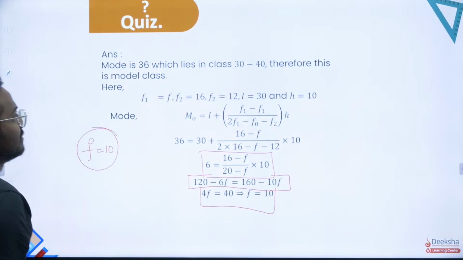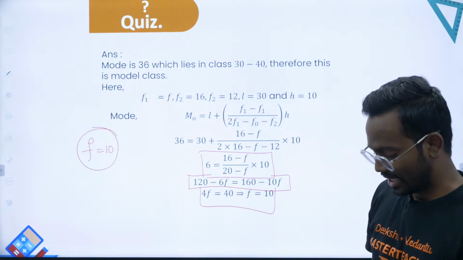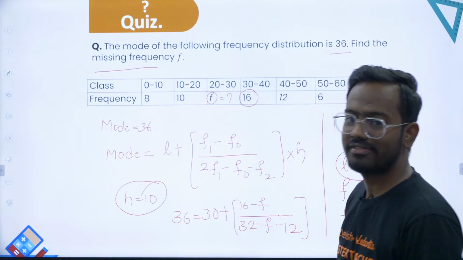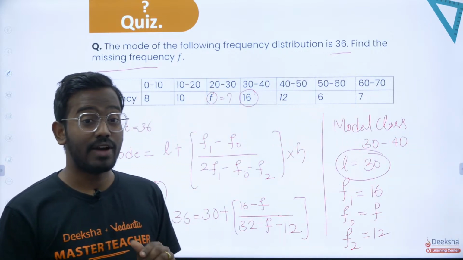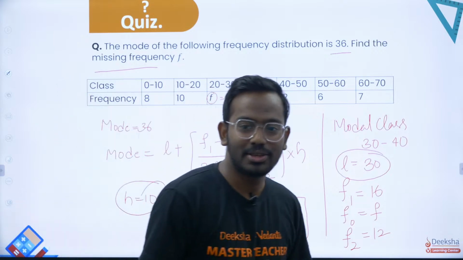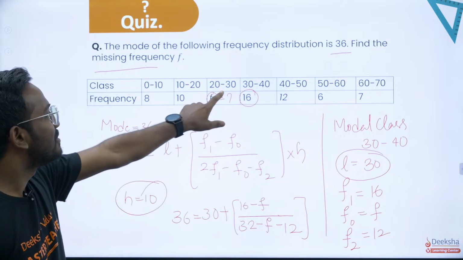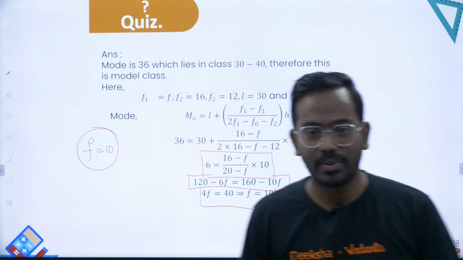Okay, so f is equal to 10. f equal to 10 is the missing frequency for the given question. They asked what f is, so this is how we can find f. So this can be one type of question. Instead of asking you directly what the mode is, they might ask you for the missing frequency. That's it, right? So let's take up the next question.